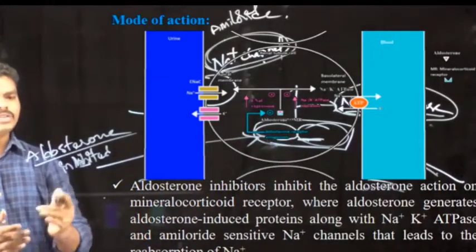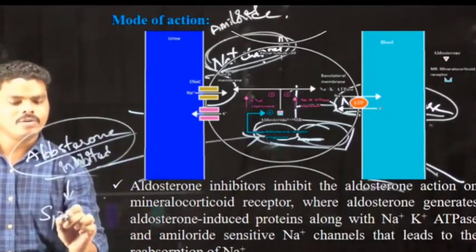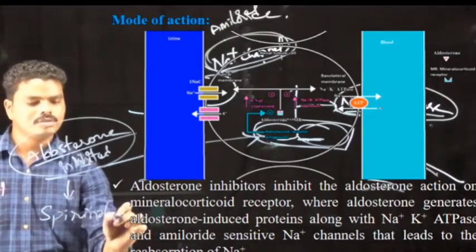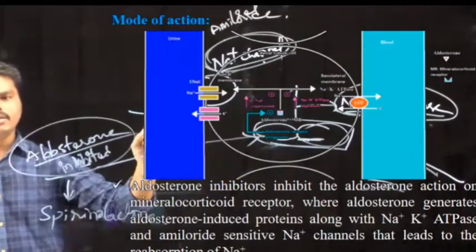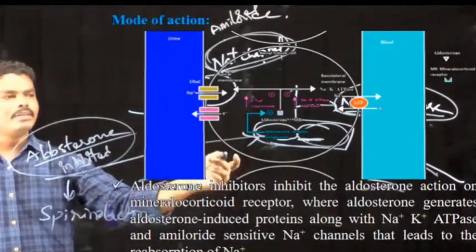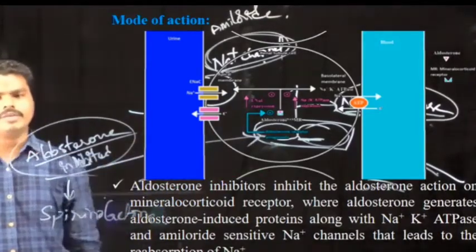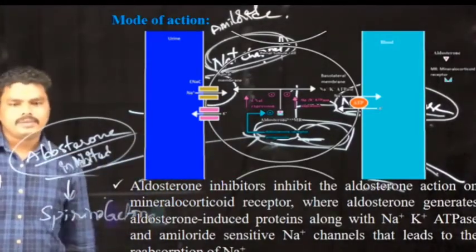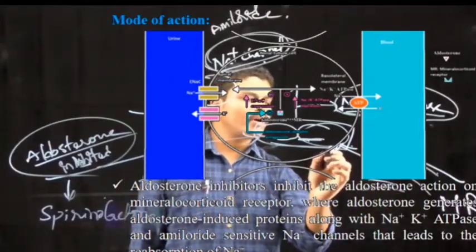So when aldosterone is inhibited by the aldosterone inhibitors like spironolactone, then these two channels are automatically inhibited, thereby the reabsorption of sodium from the lumen to the bloodstream is inhibited. Okay? The aldosterone inhibitors bind to the mineralocorticoid receptor.